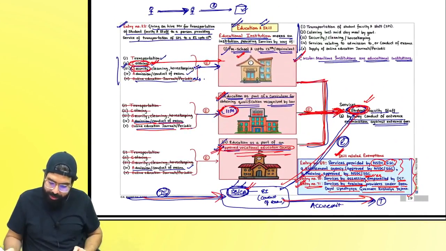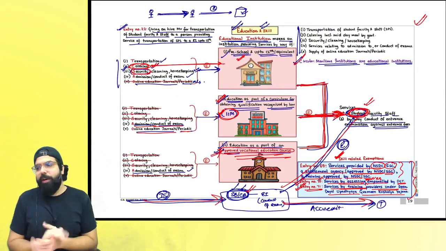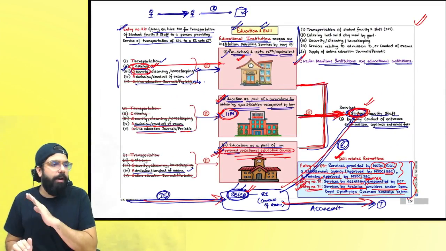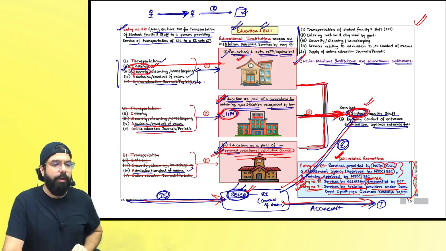I will go ahead and quickly close my education related exemption over here. We have gone ahead and covered all the circulars also. Congratulations, people.